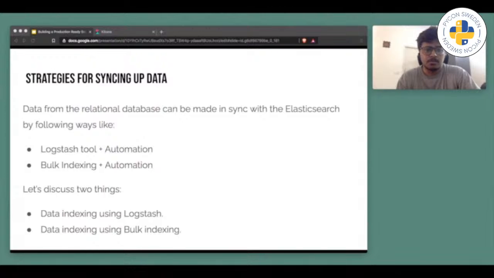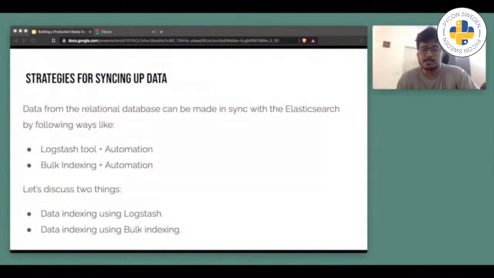So, strategies for syncing data. Data from a relational database can be synced with Elasticsearch in the following ways: we can use the Logstash tool plus automation, or we can use bulk indexing plus automation. Let me brief you a little bit about these things.